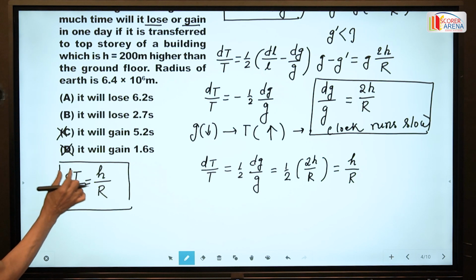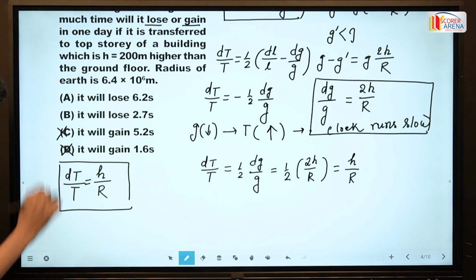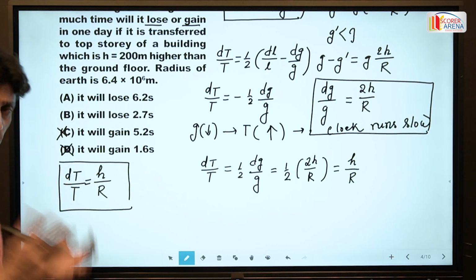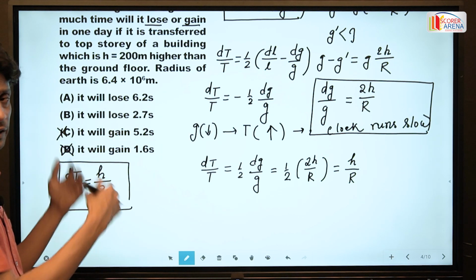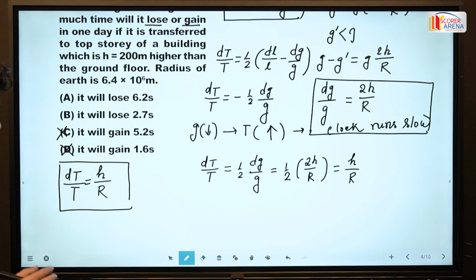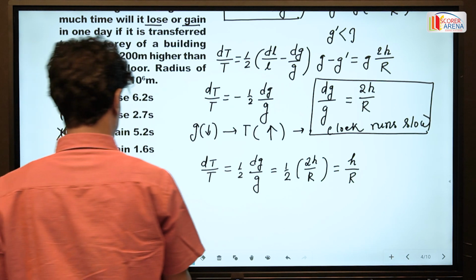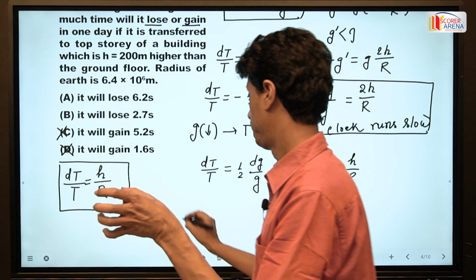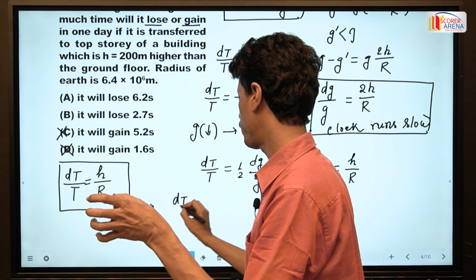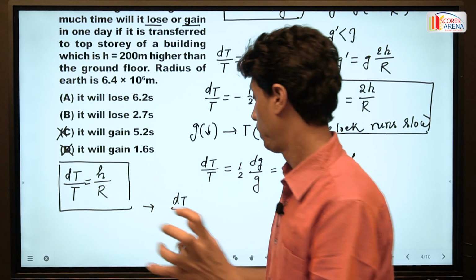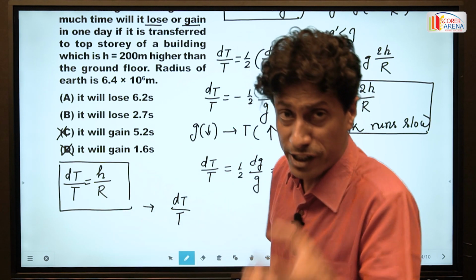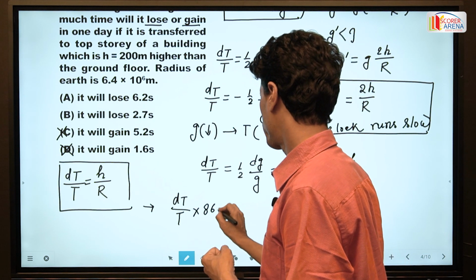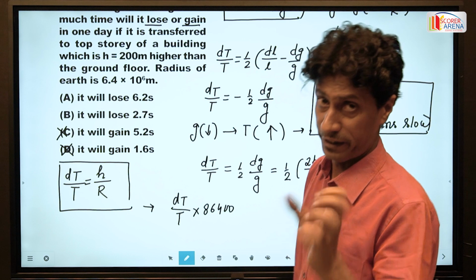So this is the change in time period, and actual time period is T. Simply for a second pendulum, time period is taken as 2 seconds. But here I don't know whether this pendulum is a second pendulum or not. But in a whole day, you have to find out the change of time period. dT by T is the unitary change in time period, and there are 86,400 seconds in a day.